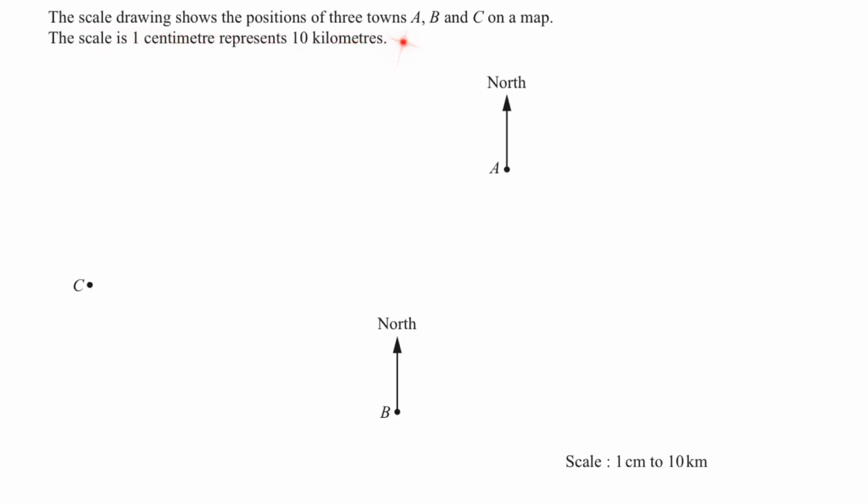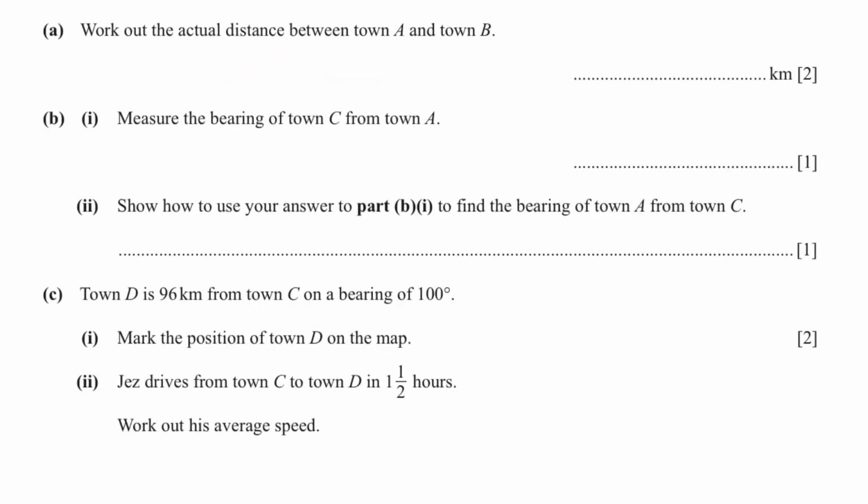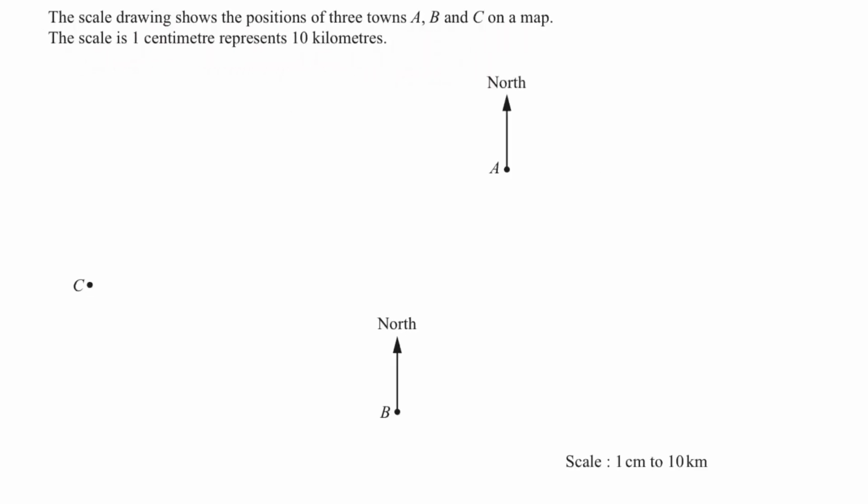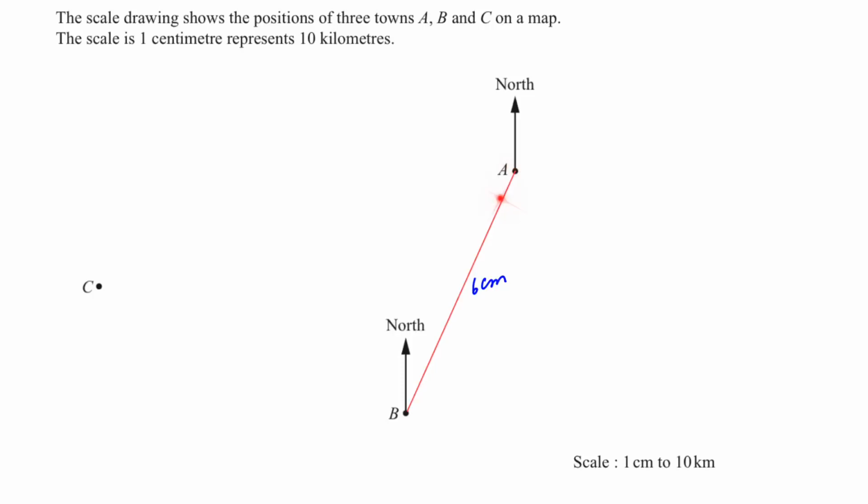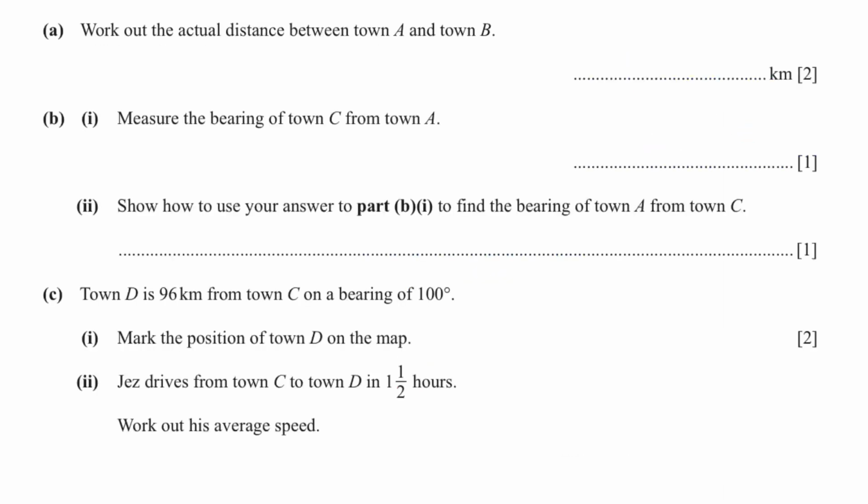The scale drawing shows the position of 3 towns A, B, C, and the scale is 1 centimeter represents 10 kilometers. Part A. Work out the actual distance between town A and town B. So we need to find this distance here. This distance here is 6 centimeters. We want the actual distance. We know that 1 centimeter is equal to 10 kilometers. Therefore, 6 centimeters will equal how many kilometers? If we cross multiply, x is equal to 60. 60 kilometers.